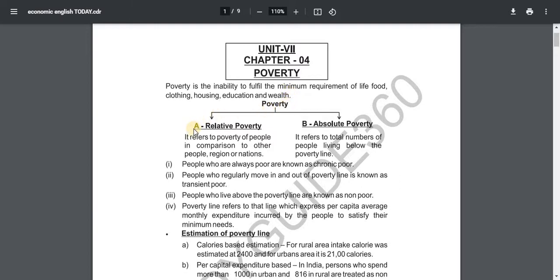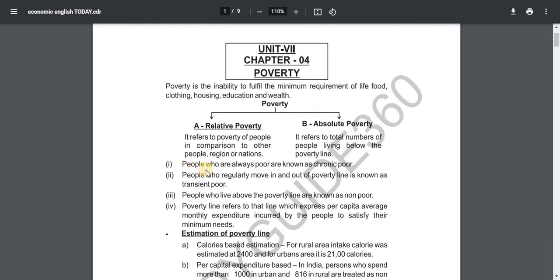Poverty: A. Relative poverty. B. Absolute poverty. Relative poverty refers to poverty of people in comparison to other people, regions or nations. Absolute poverty refers to the total number of people living below the poverty line.